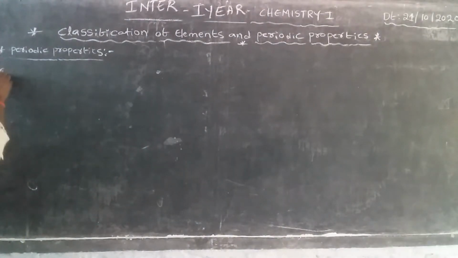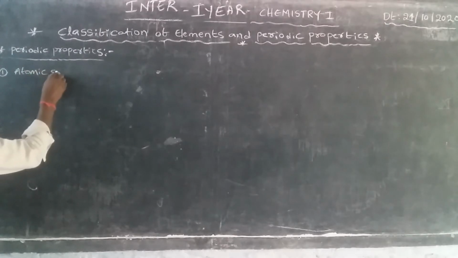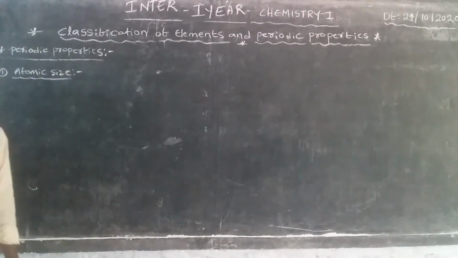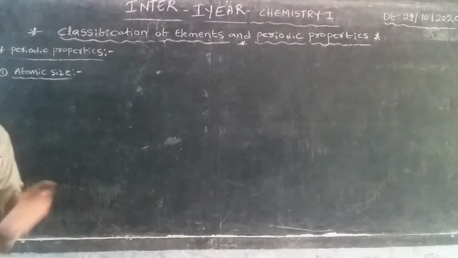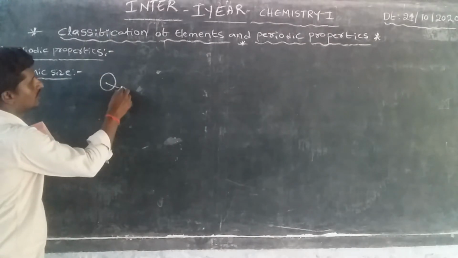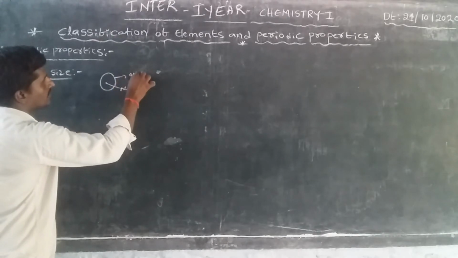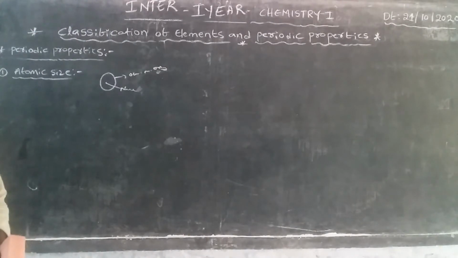First one, atomic size. What is the meaning of atomic size? This is one atom. This is the nucleus, and this is the outermost orbital.